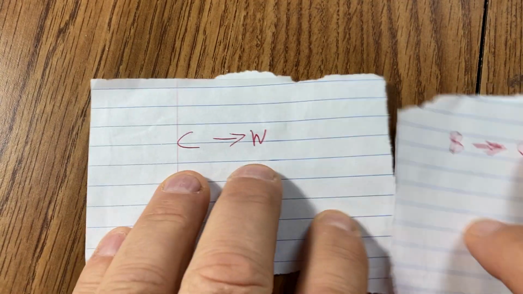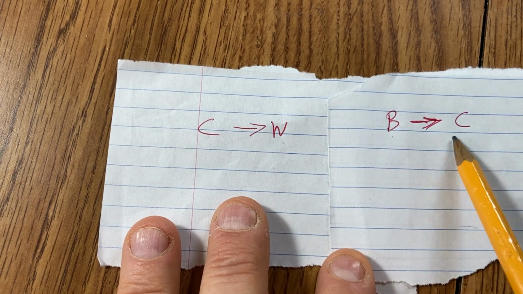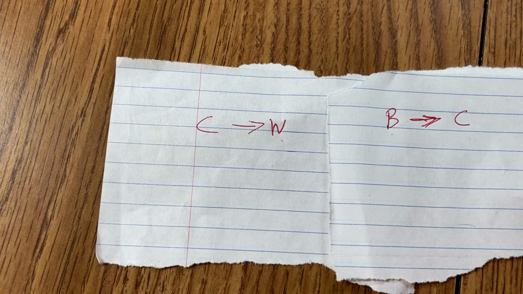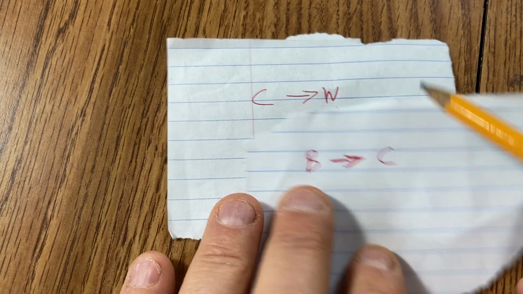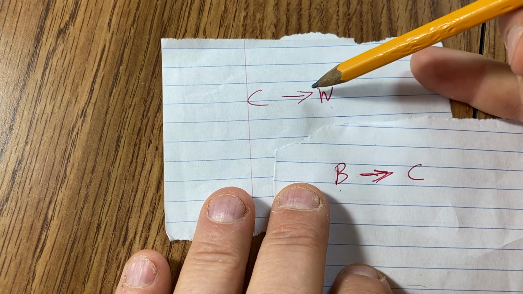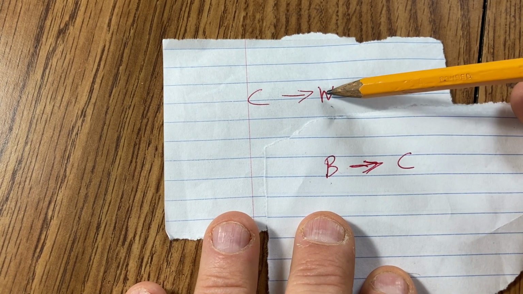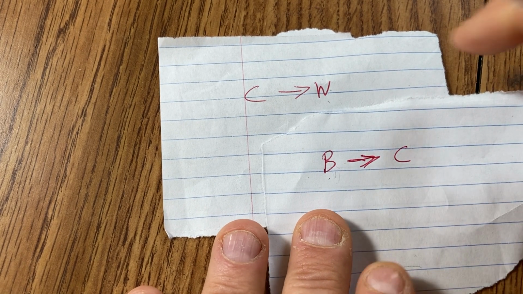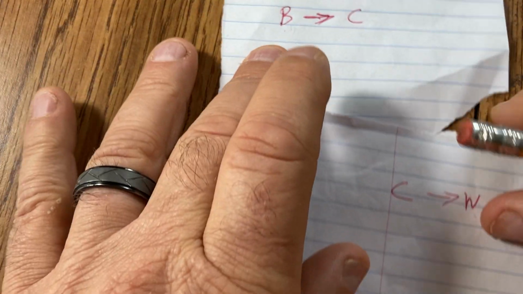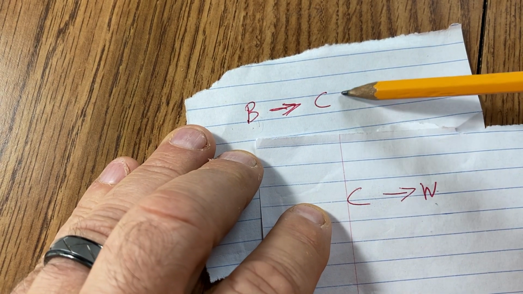Let's say you have this stuff, and you give it like this. If C, then W, and if B, then C. Can we make a conclusion? I'm going to take these and rearrange it. I want the second part of this one to be the same as this. Is the second part of this one the same as this right here? No. So right now I cannot do anything. So I'm going to change the order. I'm going to write it sort of like that. We have this one here, and we have that one up top.